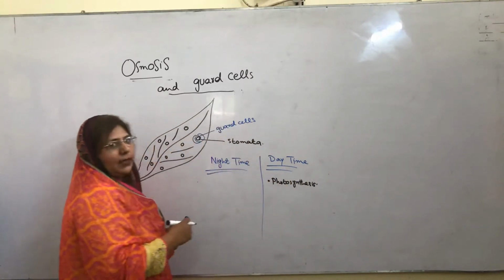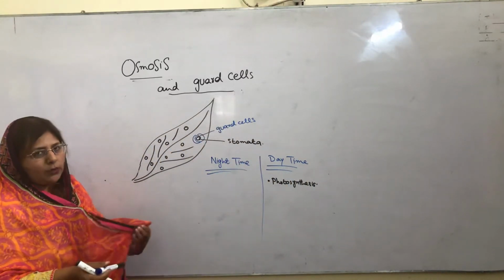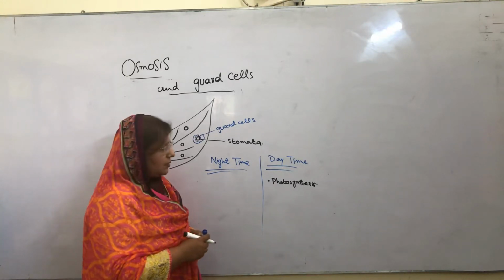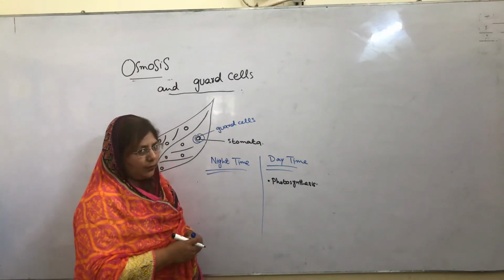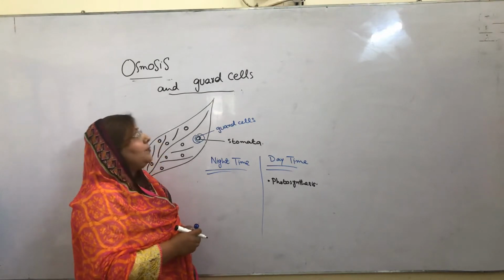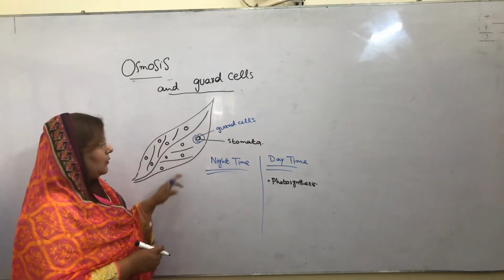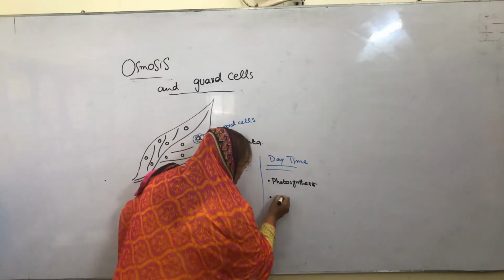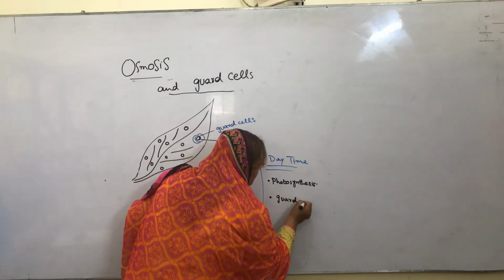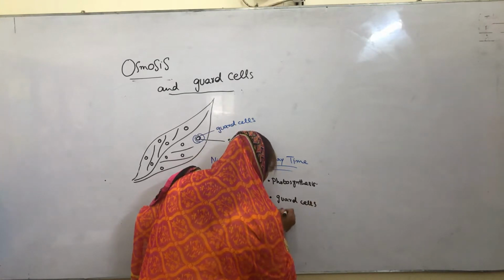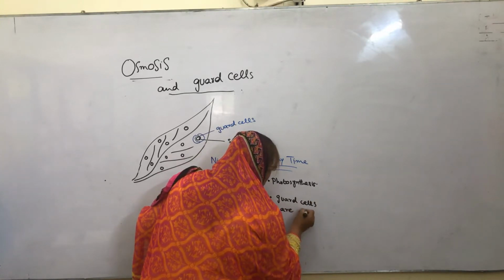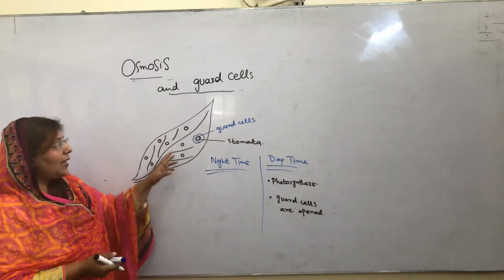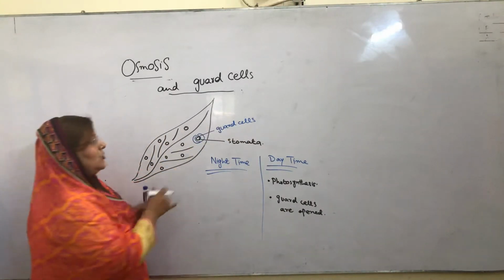Due to that, they absorb carbon dioxide from the environment and make food for the body of the plant, and because of that, at that time the guard cells are open. Guard cells are open at daytime. Why are they open? Because they help in gaseous exchange.